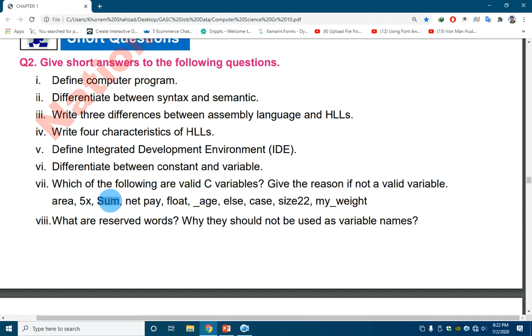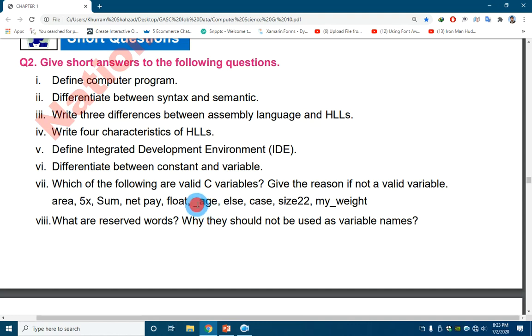Sum is a valid symbol because it is not a keyword and does not contain a number. Netpay is not a valid C++ or C variable name because it contains a space, and a space cannot be there in a variable name. Float cannot be a name because it is a keyword, the name of a type. Age is a valid variable name because it fulfills all the rules.